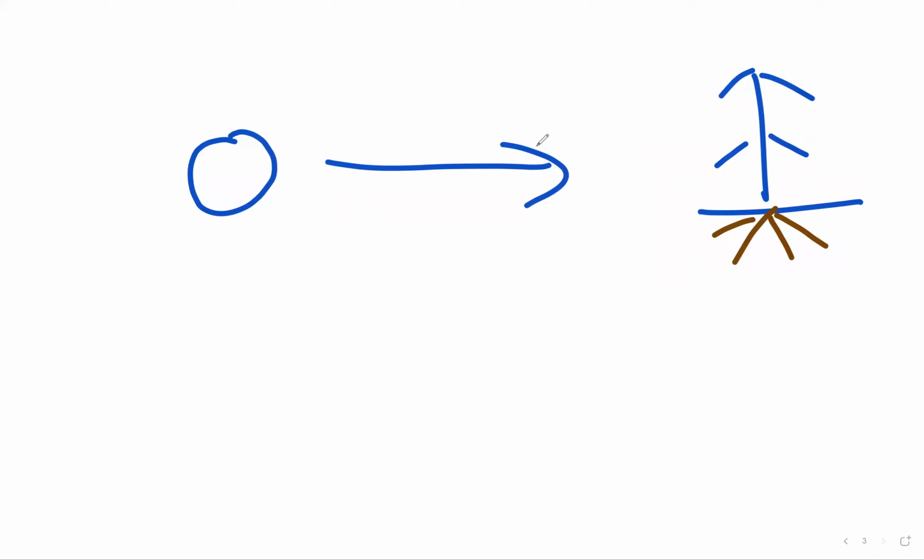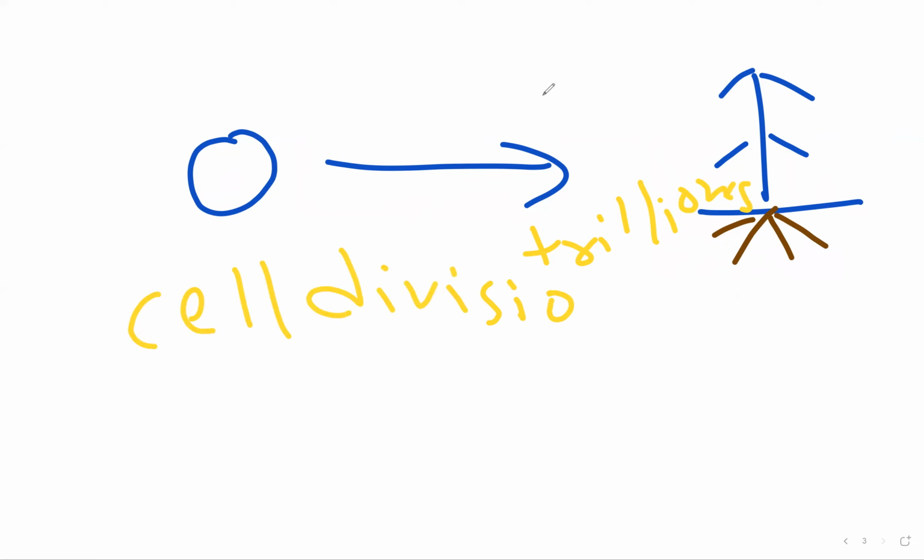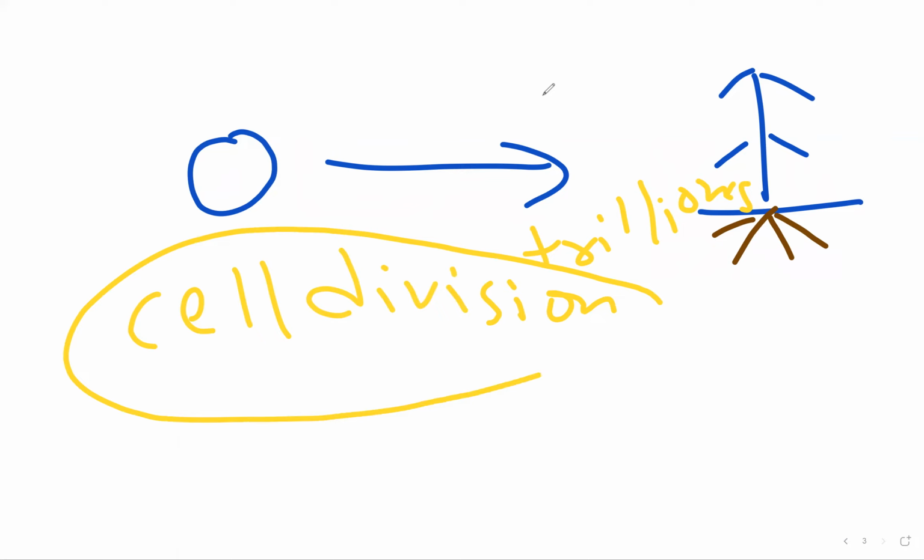If you talk about a small cell growing into an organism that has trillions and trillions of cells, we need to talk about something called cell division. So what is cell division?